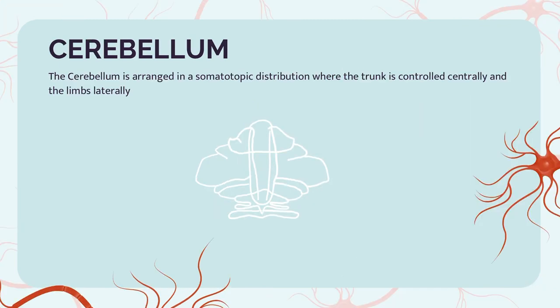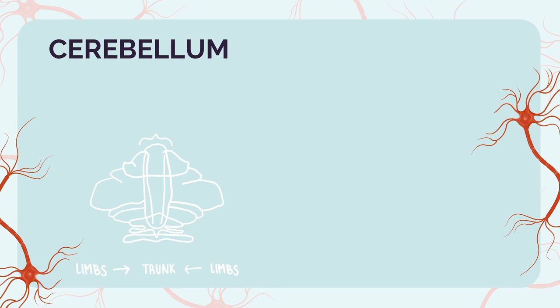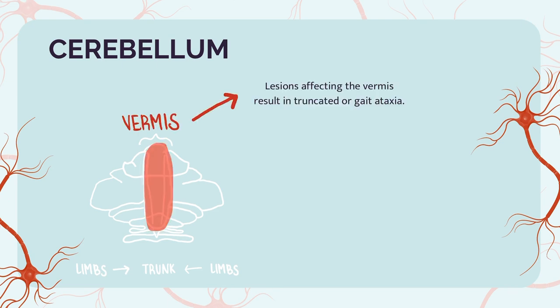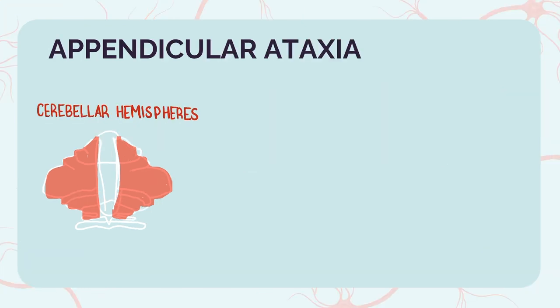The cerebellum is organized in a somatotopic distribution where the trunk is controlled centrally and the limbs laterally. The midline structure is known as the vermis. Lesions which affect the vermis result in truncal or gait ataxia, where patients may have a wide-based gait and unsteady trunk. Lesions affecting the cerebellar hemispheres result in problems with voluntary limb movements. This is referred to as appendicular ataxia.